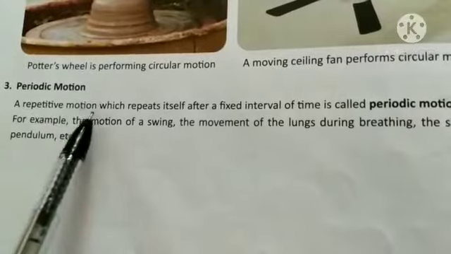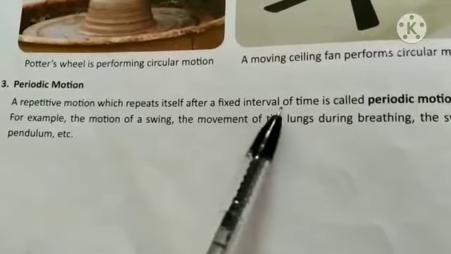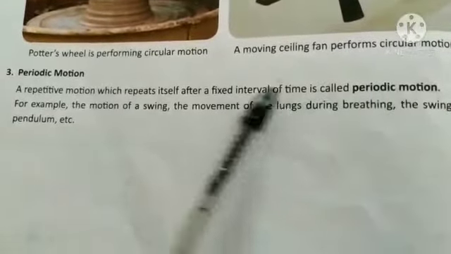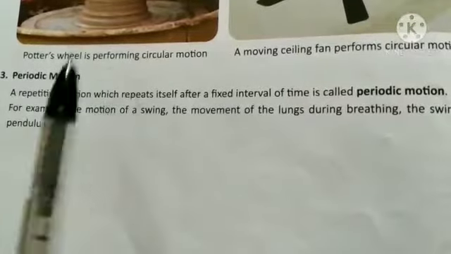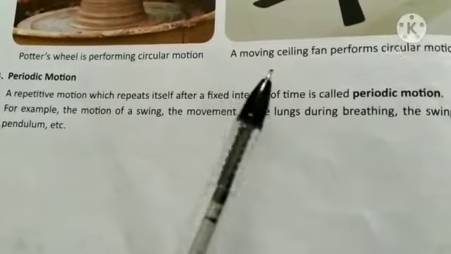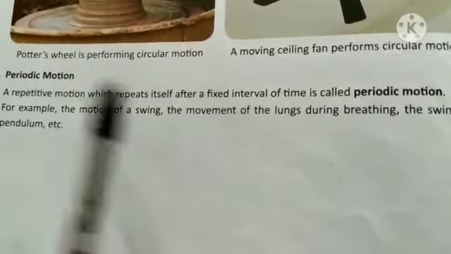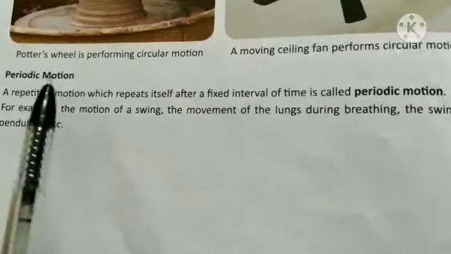A repetitive motion which repeats itself after a fixed interval of time is called periodic motion. That means a type of motion which repeats itself after a fixed interval of time is called periodic motion. For example, a bell ringing after every period is a perfect example of periodic motion.